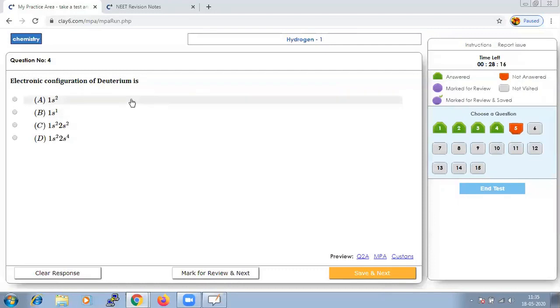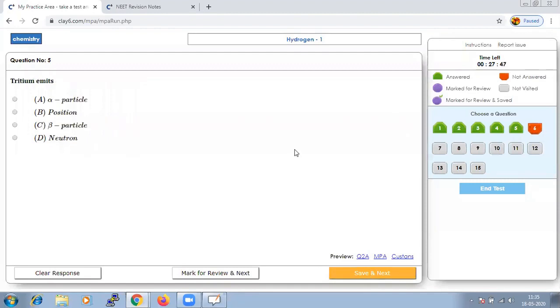Electronic configuration of deuterium. When we talk about the electronic configuration of protium or deuterium, for deuterium it should be 1s1. Let us save that and go to next.